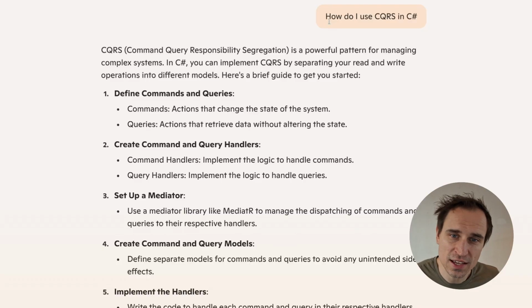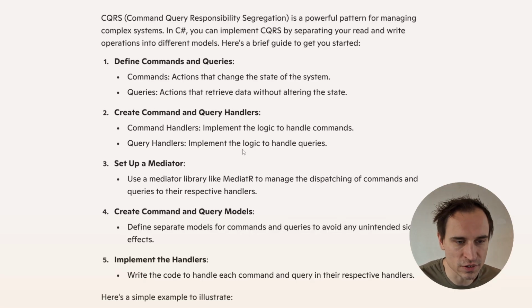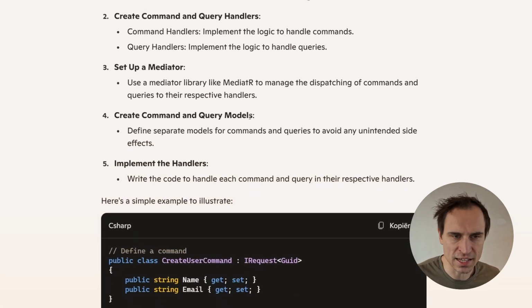So I just asked, how do I use CQRS in C#? And it tells me that it is a powerful pattern for complex systems. Great. So what do we need to do? We need to define our commands and queries. It creates a command and query handler. We have to set up a mediator. Now this is something that may or may not appear in various resources. We create a command and query model, and then we implement the handlers.